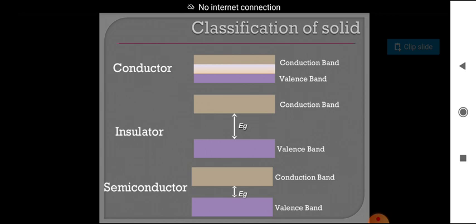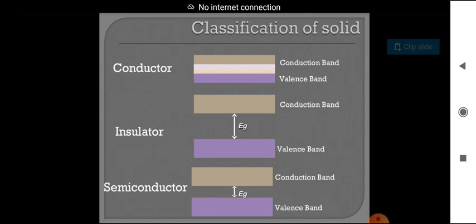In every material, the classification of solids is mainly of three types: conductor, insulator, and semiconductor. We divide the solids on the basis of mainly two things, the conduction band and the valence band. We have another band also, the forbidden energy band. The band between the valence band and the conduction band is called the forbidden energy gap or forbidden energy band.